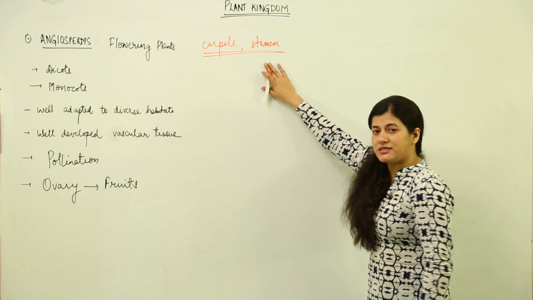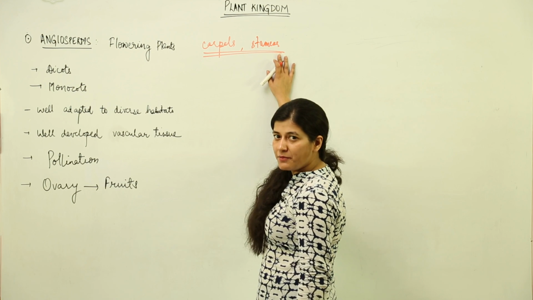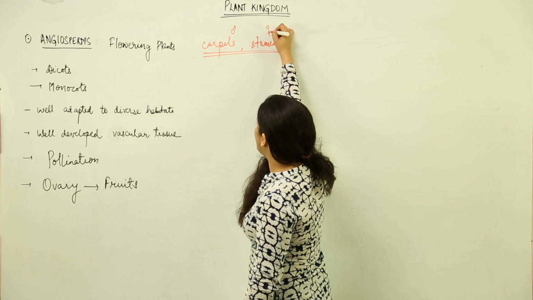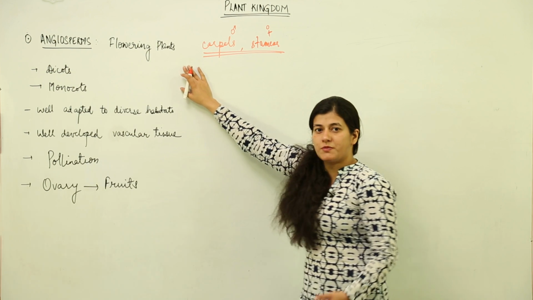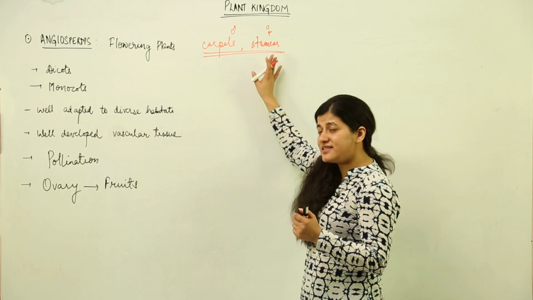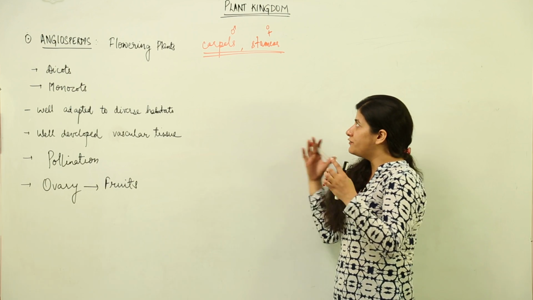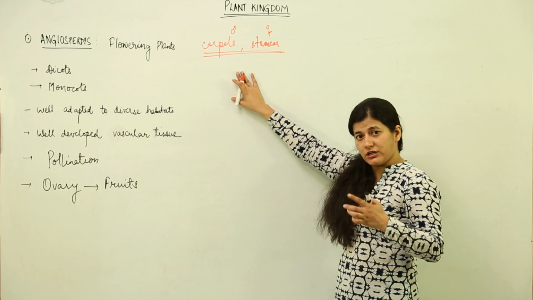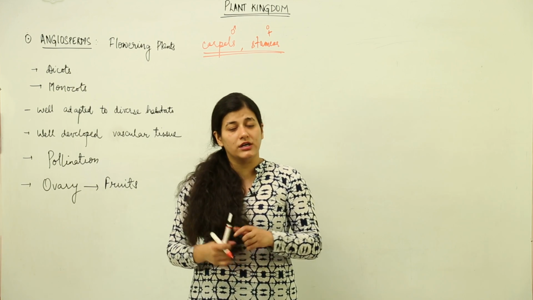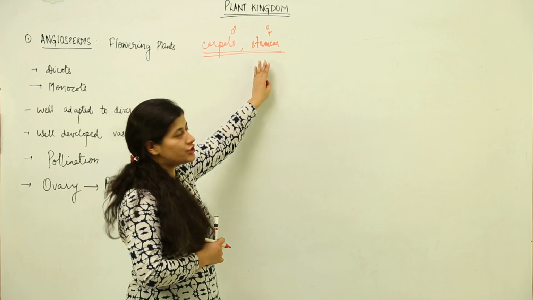Now what are carpels and stamens? This is the ovary, this is the pollen grain bearing filament, and this is the female part and this is the male part. So when we talk about angiosperms, we have microsporophyll and megasporophyll converted into carpels and stamens according to some writers. You need not confine yourself to this type of understanding because it is a little bit doubtful, and it is considered that those sporophylls, those spore bearing parts, have changed into this.